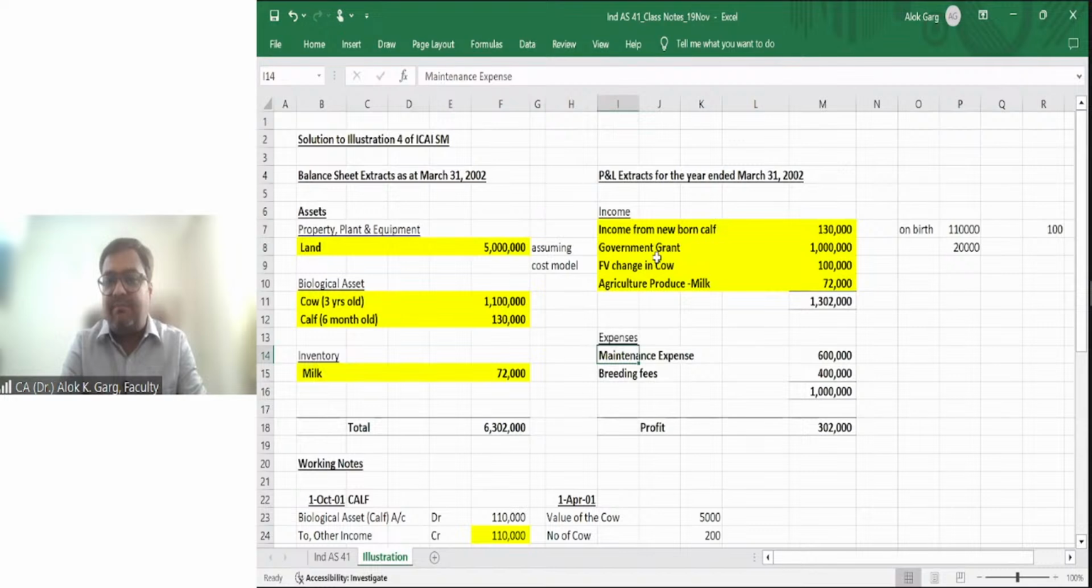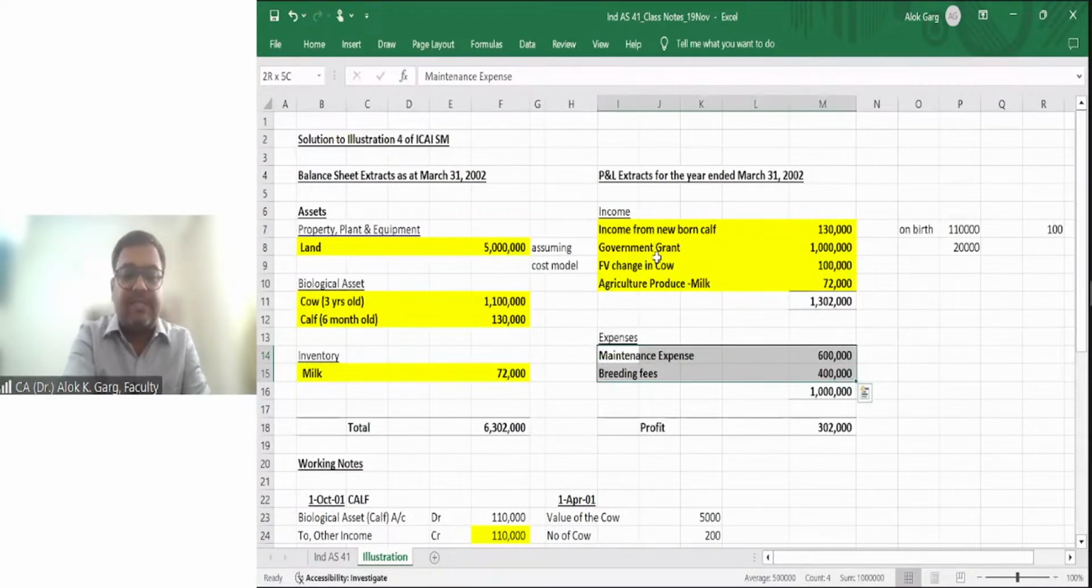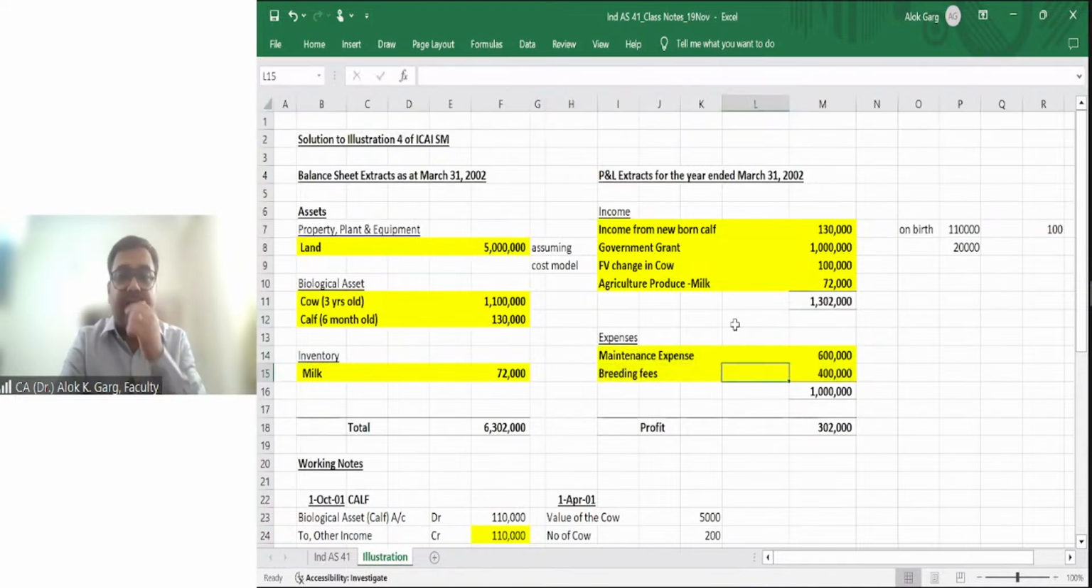There are the expenses, maintenance expenses and breeding fees of 6 lakh and 4 lakh. So this will also go to your P&L. So these are the P&L and balance sheet extracts as per this question.